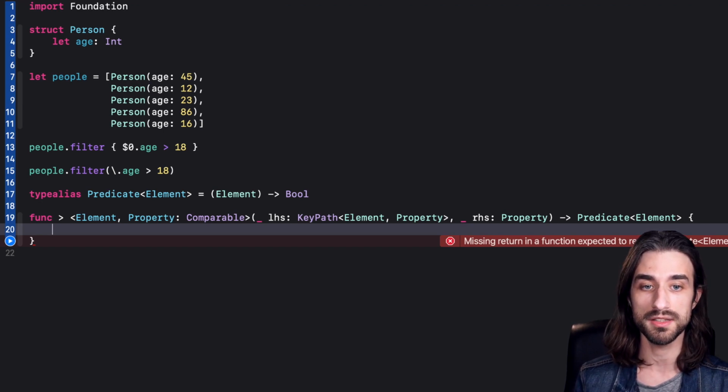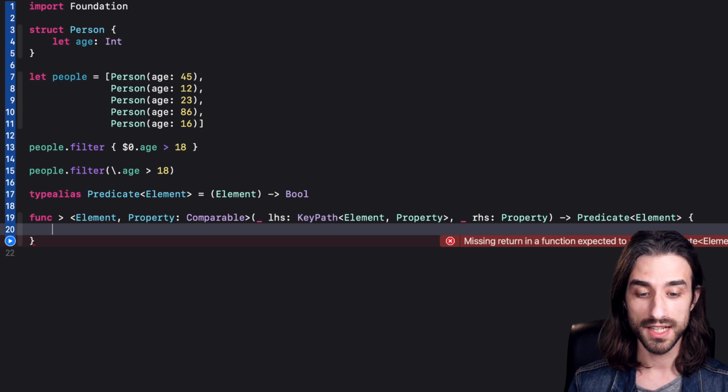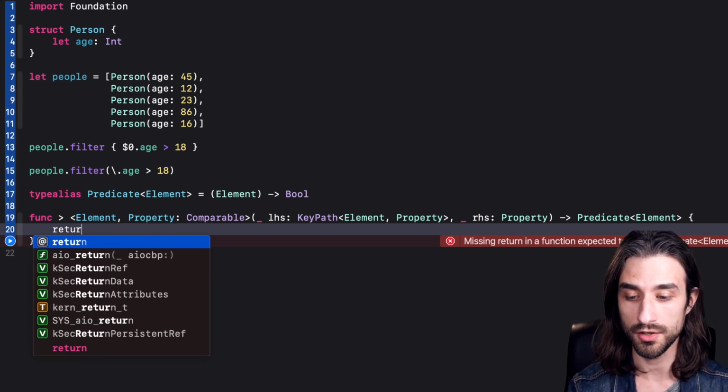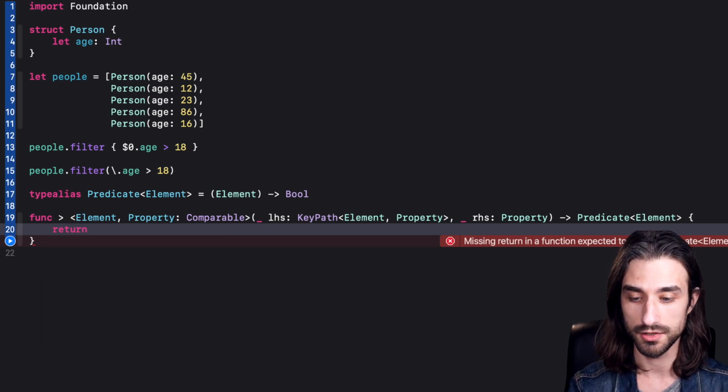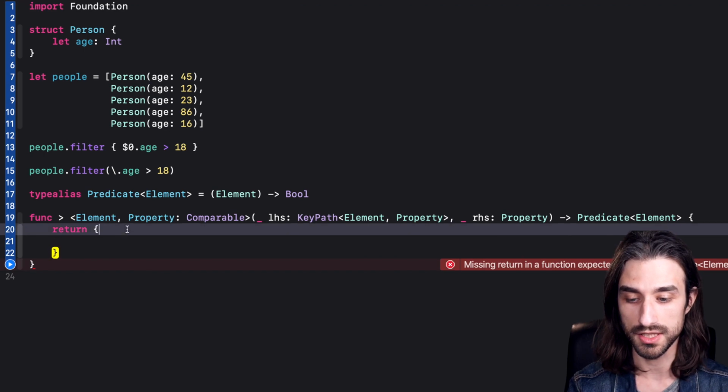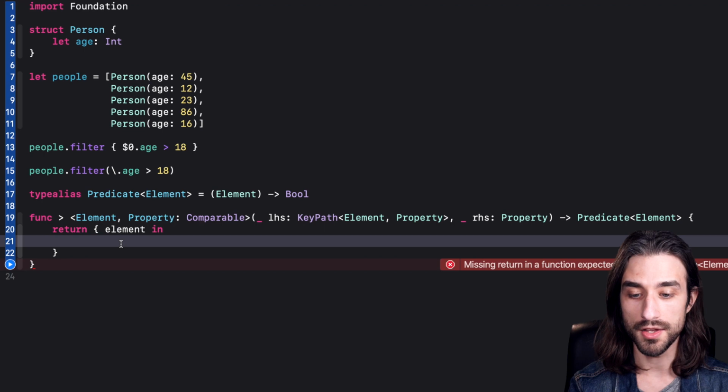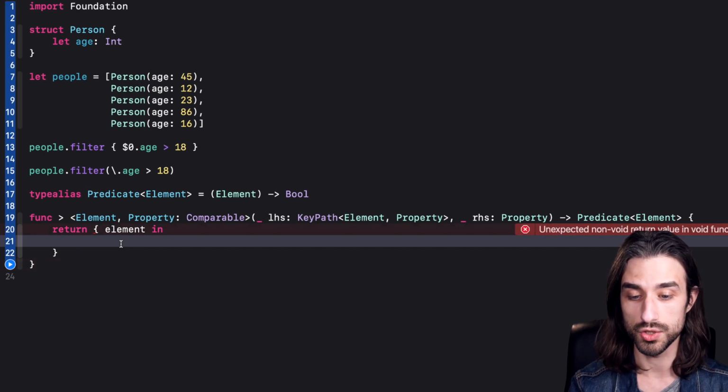Now we need to implement the operator itself. So to do it, let's follow the signature. We need to return a function that takes in an element. So let's do it. You can see that I'm returning a closure that takes an element as its argument. And now we must implement this closure, this predicate.